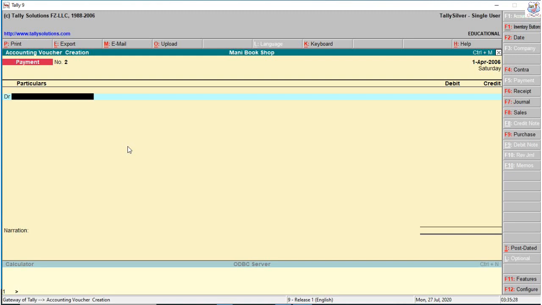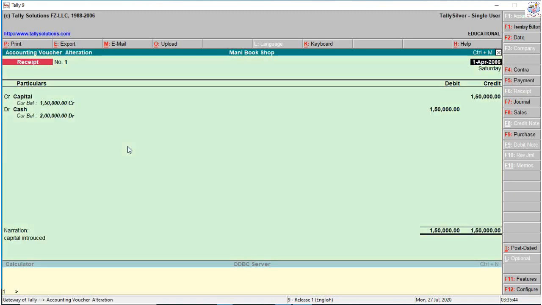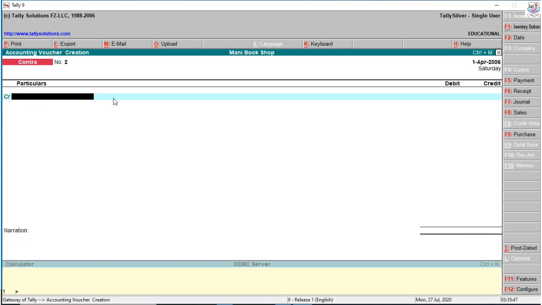We note that for self deposit and self withdrawal in the bank, we use only the contra voucher, contra entry. Otherwise, for any amount received through bank, we enter a receipt voucher, and to pay any expenses through bank, we enter a payment voucher. So I enter F4 contra.